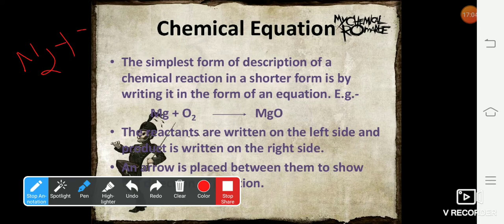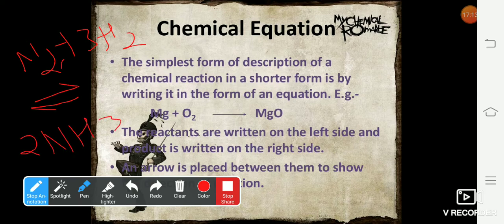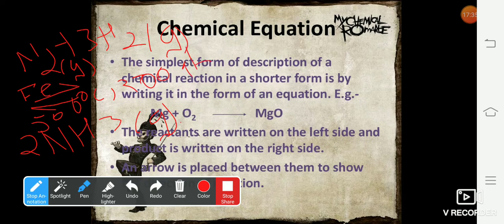N2 plus 3H2 double head arrow 2NH3. Here you can see I have balanced the equation. So this N2 will be gaseous, H2 will be gaseous, ammonia will also be gaseous. If I write down iron here on the arrow, that means iron is acting as a catalyst. And if I write down 500 degrees Celsius here below the arrow, that indicates I have supplied 500-degree heat to the reaction mixture and 200 atmosphere pressure.